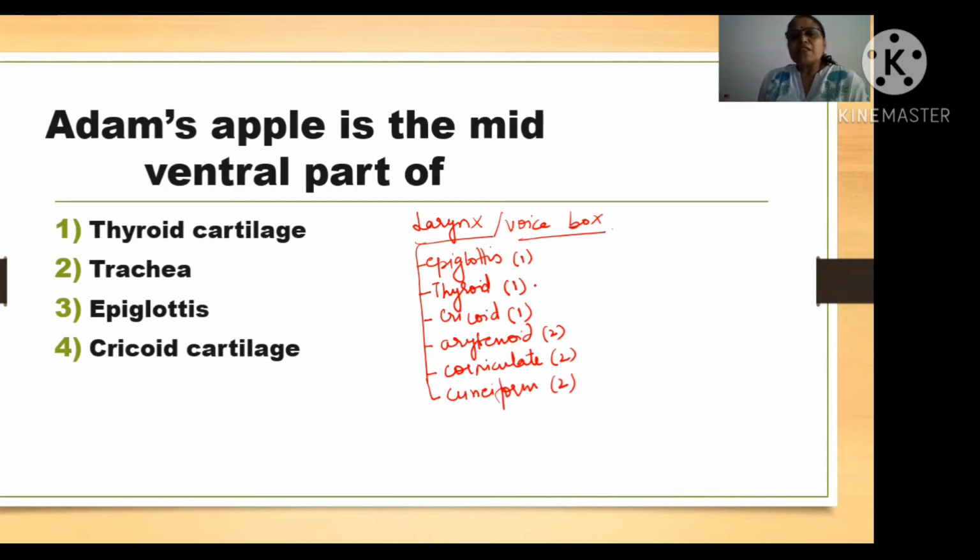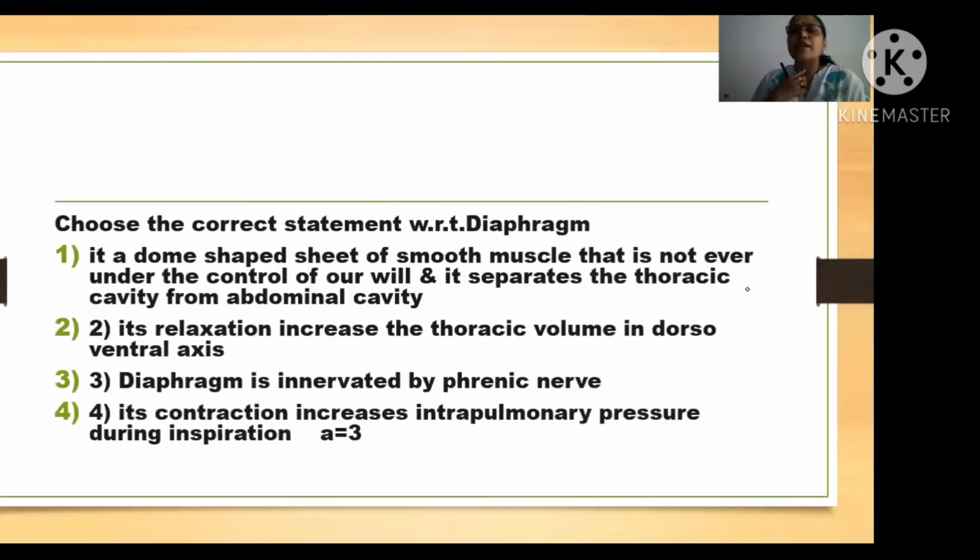In this, the largest cartilage is the thyroid cartilage, and in the middle it swells up this way. Just imagine this is a diagram. On the mid-ventral side, this is your thyroid cartilage, which shows one prominent structure. This is known as Adam's apple, and it is generally seen in the boys. Here you will be finding it.